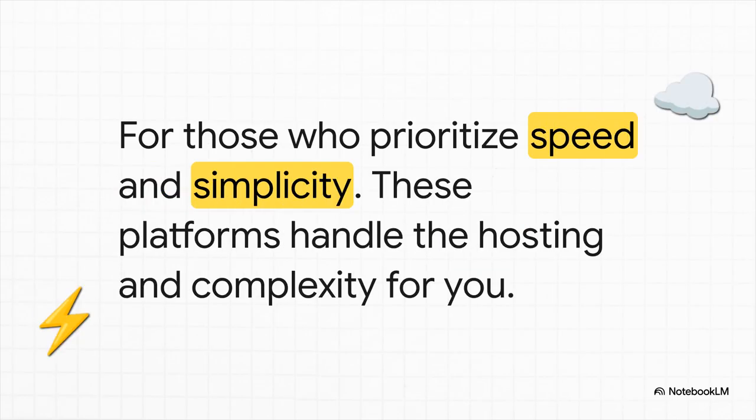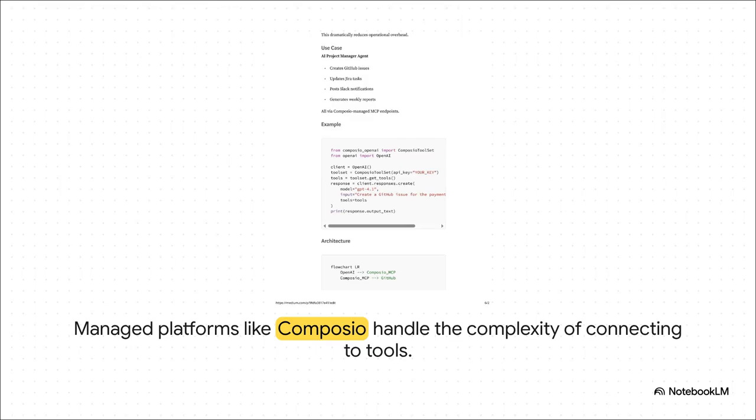Next, we have managed platforms. Okay, so if the thought of building and maintaining your own server sounds like a total headache, these platforms are for you. They handle all the nitty-gritty complexity so you can just focus on the fun part, building your agent. And a great example of this is a platform like Composio. It basically acts as a bridge, a middleman, between your agent and the tools you want to use. It manages all the messy stuff, authentication, API differences, all of it, so you can connect to services like GitHub or Slack with just a few simple lines of code. It's all about speed and simplicity.